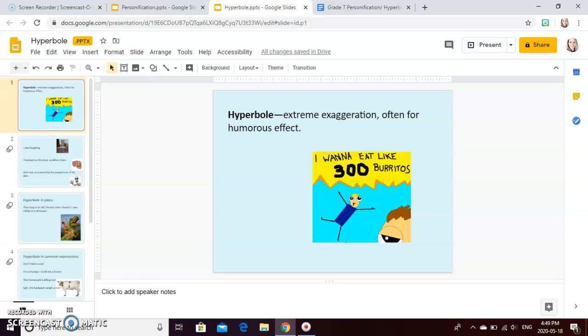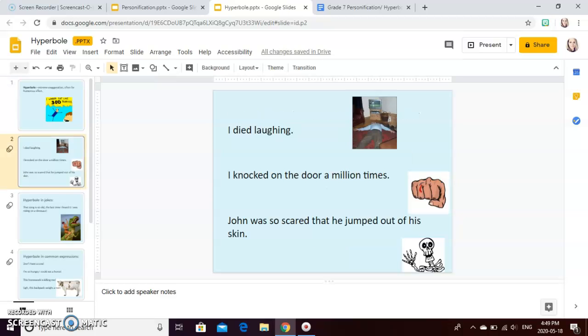We're going to move on now to hyperbole. As we know, hyperbole is when an author uses extreme exaggeration. Often this is in order to create a humorous effect in writing. Some examples we've heard before of hyperbole are, I died laughing, I knocked on the door a million times, John was so scared that he jumped out of his skin. Again, these things would not literally happen, but they create exaggeration in the sentences.